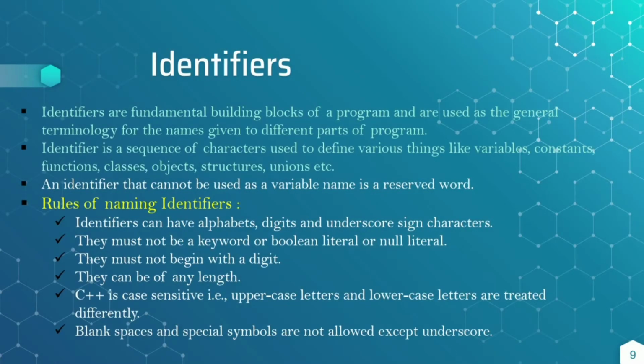Okay, next, identifiers, which as its name suggests, are for identification purposes, to identify things in our programming language.